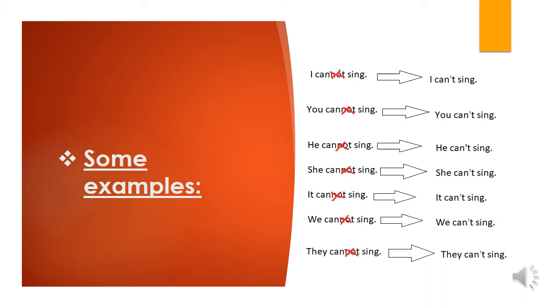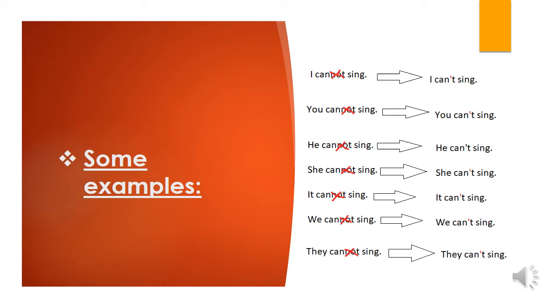What will happen now? What do you think happened here? I will tell you. I cannot sing. In the short form, you will cross letter N and letter O of the word not. So you will write the subject, for example, I, and then you will write the word can, and you will cross N and O, and don't forget the apostrophe. So I can't sing. Number 2, you cannot sing. What will happen here? Yes, the same. You will cross letter N and letter O of the word not, and you will add an apostrophe. So instead of saying you cannot sing, you will say you can't sing.